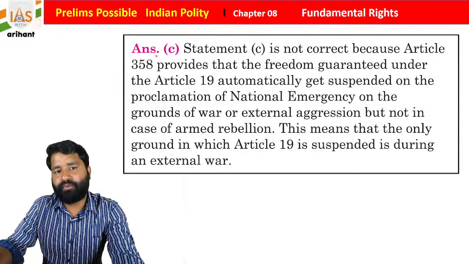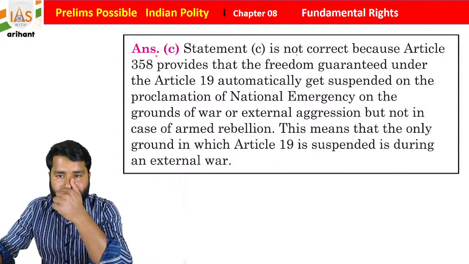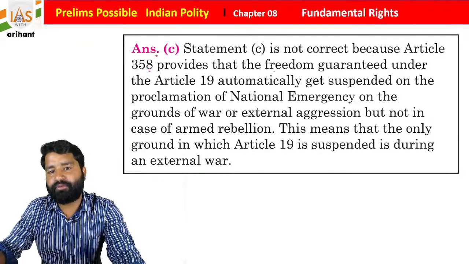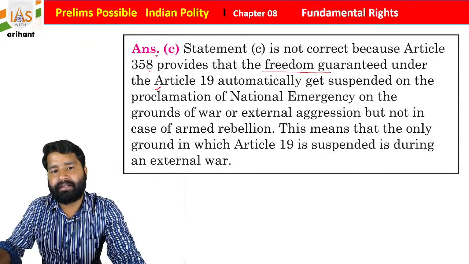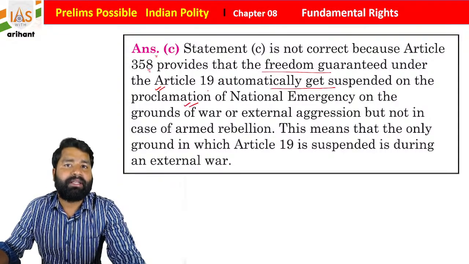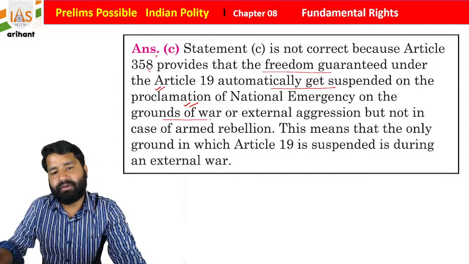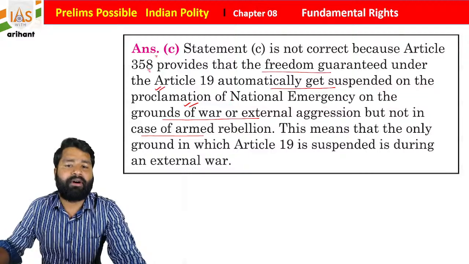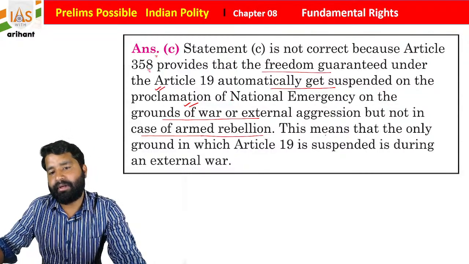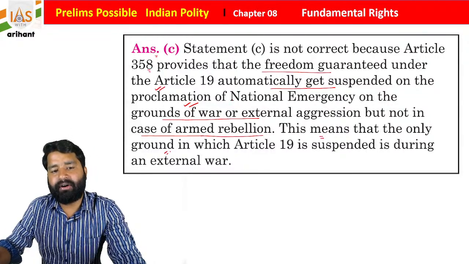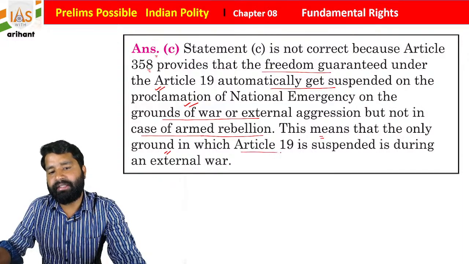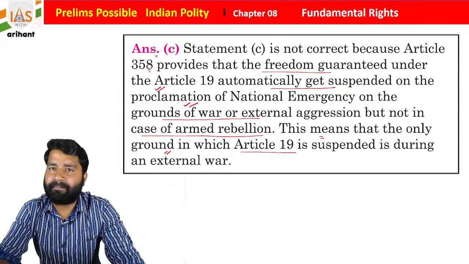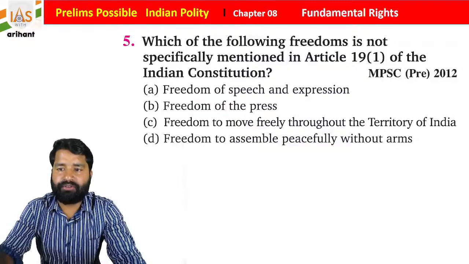So what it says, statement C is not correct because Article 358 provides that the freedom guaranteed under Article 19 automatically gets suspended on the proclamation of national emergency on the ground of war or external aggression, but not in the case of armed rebellion. This means that the only ground on which Article 19 is suspended is external war. I hope you all are getting it.